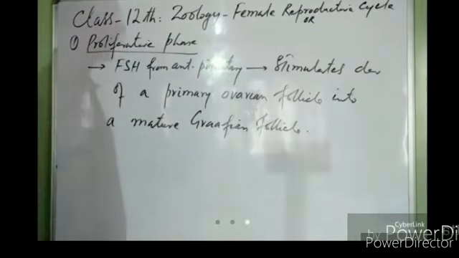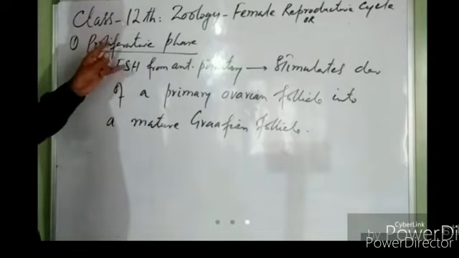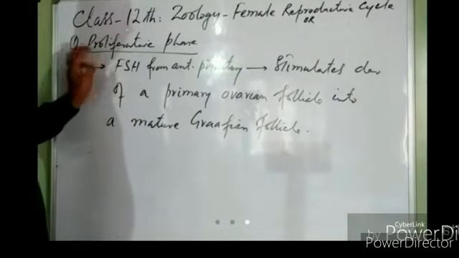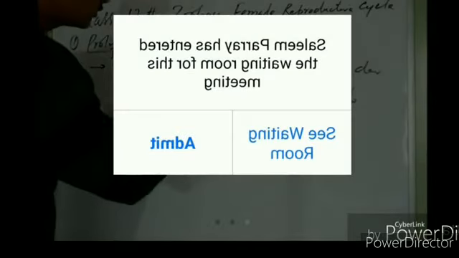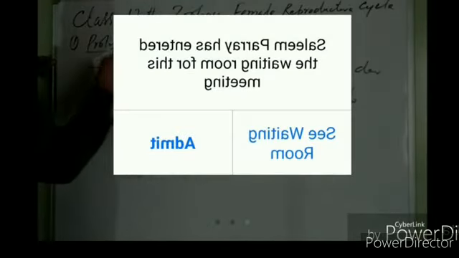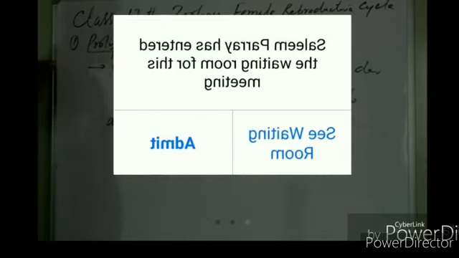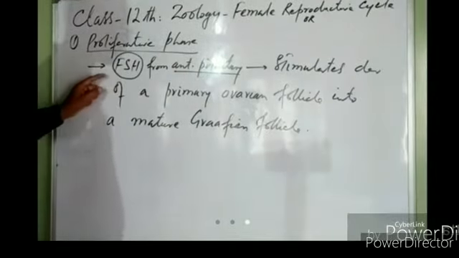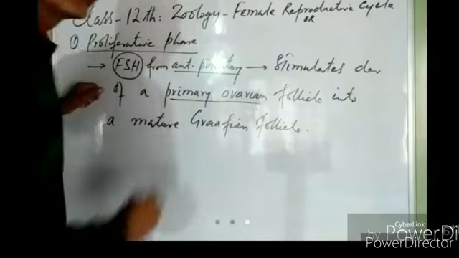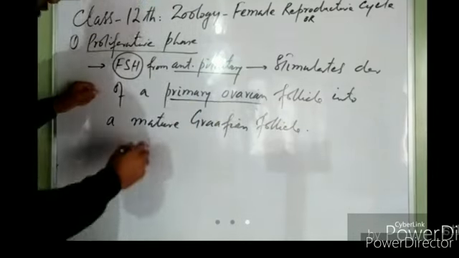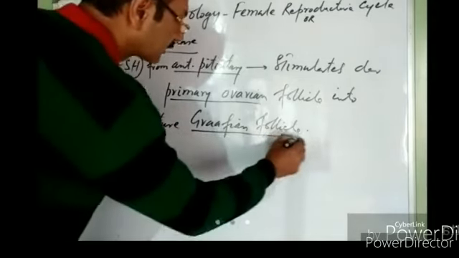So when this proliferative phase or follicular phase starts, the anterior pituitary releases a hormone. Which hormone is released from the anterior pituitary? Coming late to the class, the anterior pituitary releases follicle stimulating hormone. This follicle stimulating hormone stimulates the development of a primary ovarian follicle. A primary ovarian follicle is converted into a mature Graafian follicle, right?